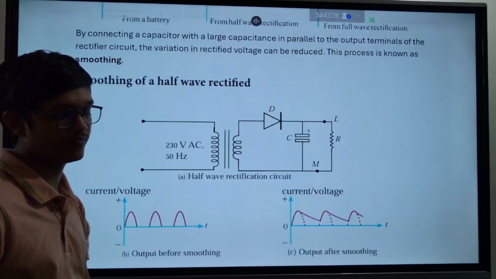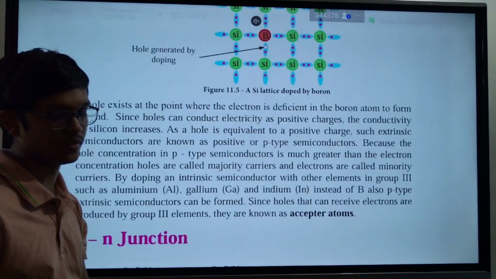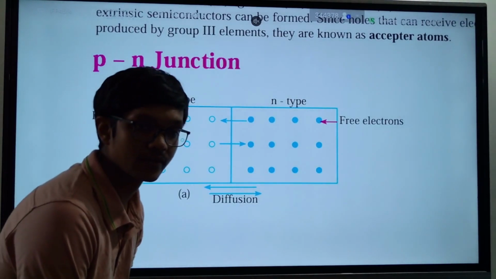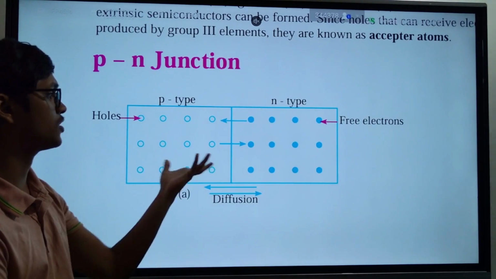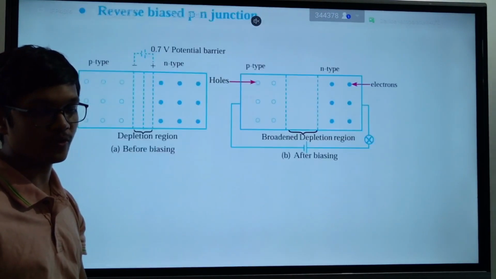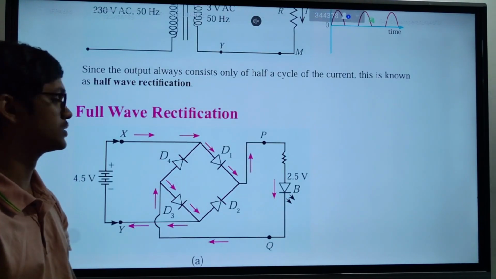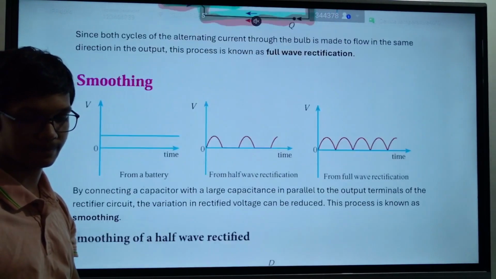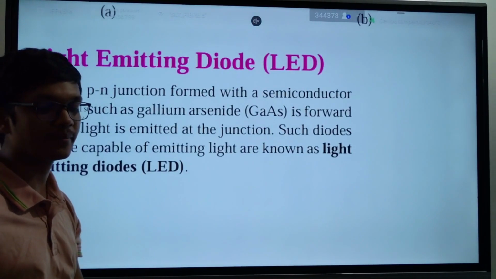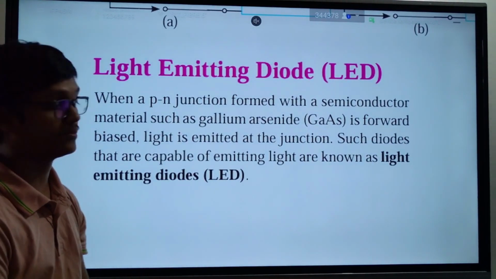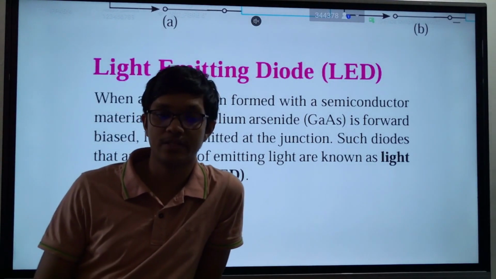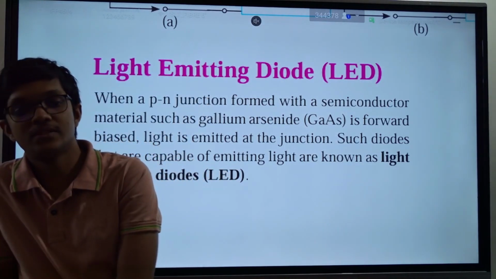And when we talk about p-n junctions, this is not the only use case. There are some other use cases like this. One is LEDs, light emitting diodes, and to be honest, these explanations are based on your syllabus. They are not 100% accurate.